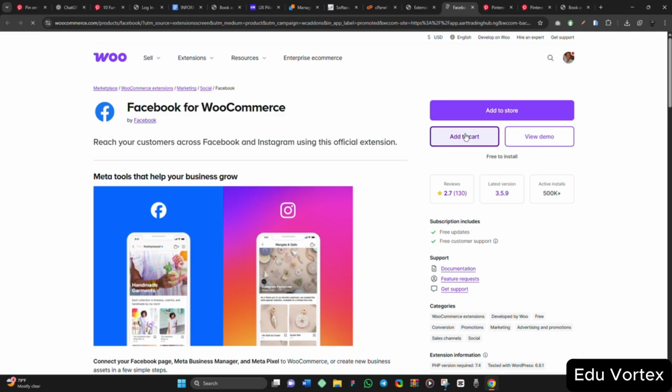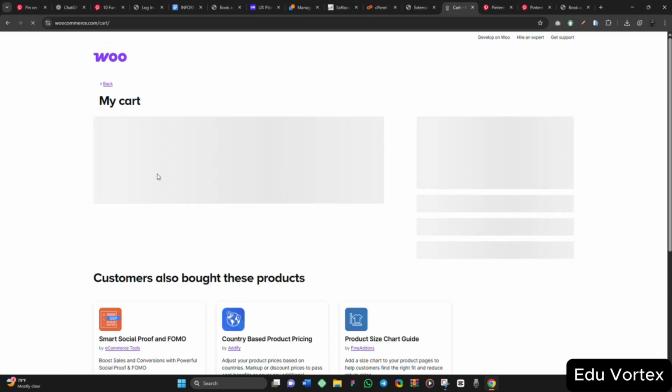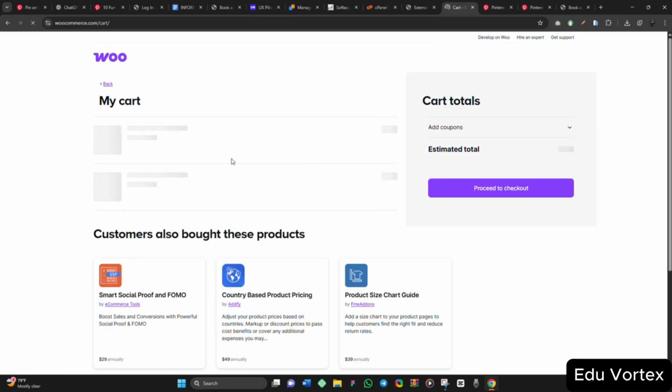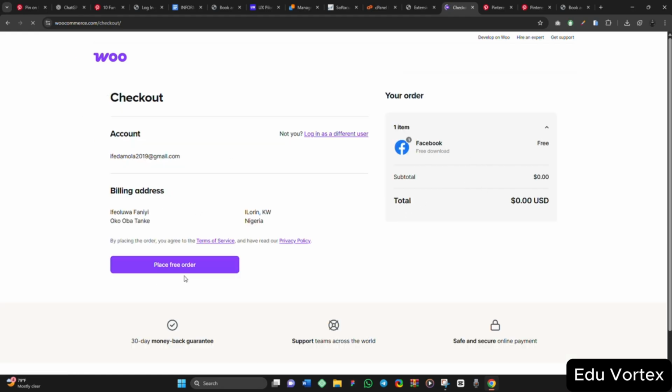So you click on this add to cart here. You click on add to cart, right? Then view cart, the same procedure that we just took. Now you proceed to checkout, right? This is Facebook. You proceed to checkout, then you click on this, okay, place free order, right?